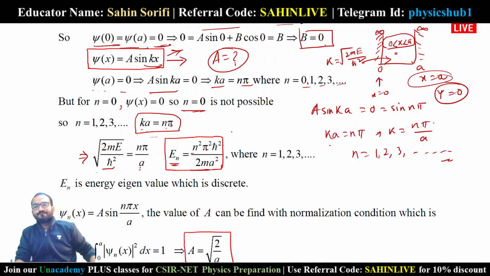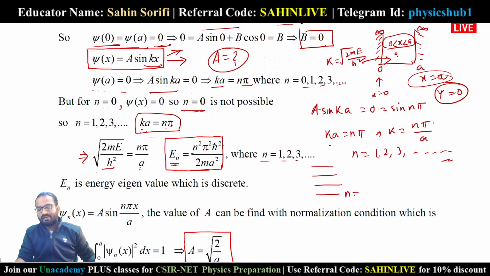This is the energy expression of the particle inside a one-dimensional infinite potential well, and n can take values 1, 2, 3.